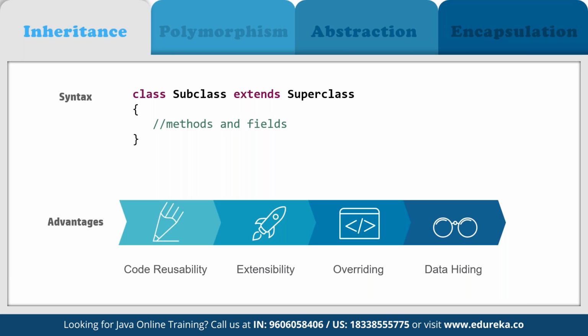We write the code only once in the parent, and then we can reuse it as and when required in any child component we want. It can be extended to multiple classes, and we can use it for overriding methods as well, and for adding data from one class to the other. If you don't want something to be visible to all the other child classes, then we can also make use of inheritance.